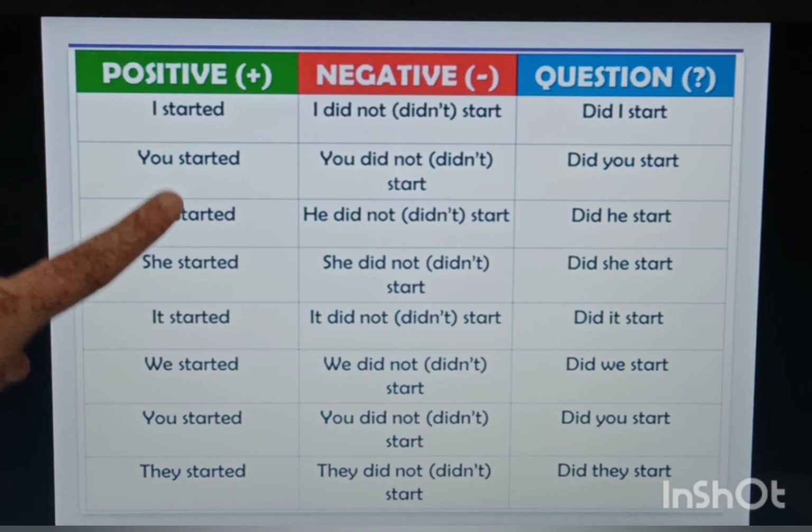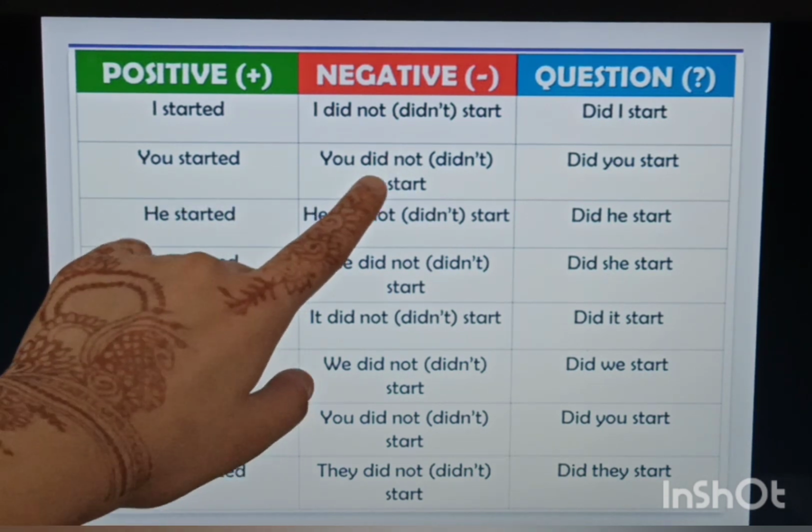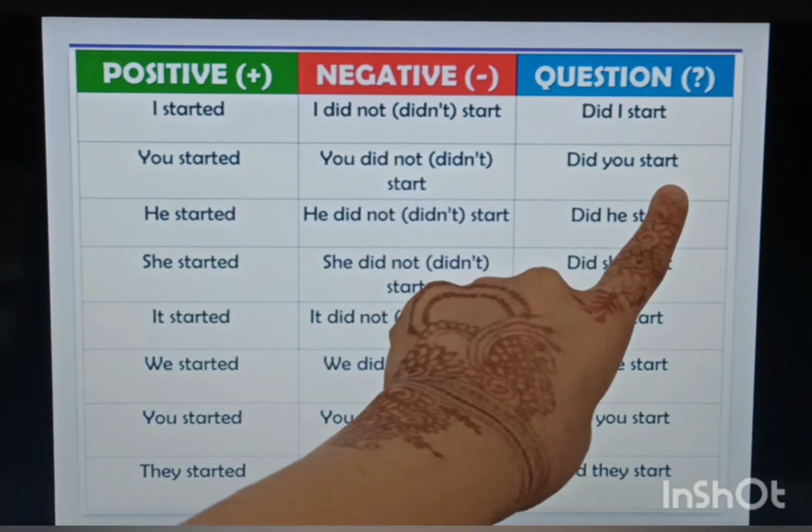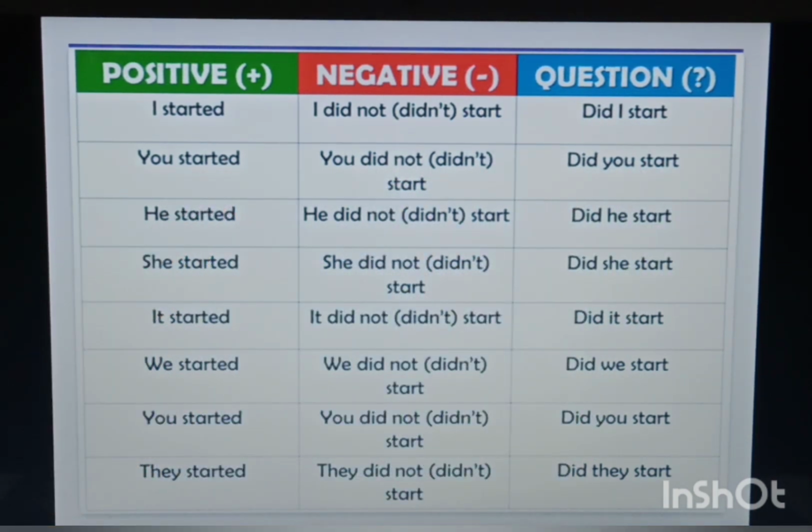You started. Started is second form of the verb. For negative, I will use did. You did not or didn't start. Again, it's first form, and this is second form of the verb. Fine. So, we are going to use second form of the verb for positive. For negative or interrogative, we will use did, and we are going to use verb's first form. Okay. Simple. This is simple past tense. We are going to use verb second form for positive. For negative and question sentences, we are going to use verb's first form, and we are going to use did.